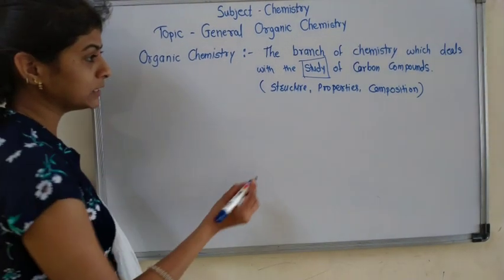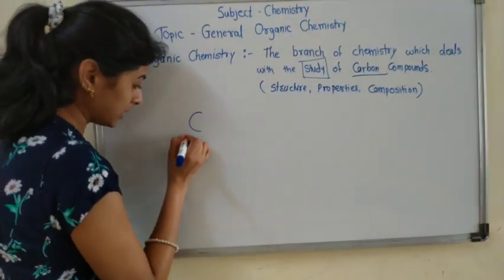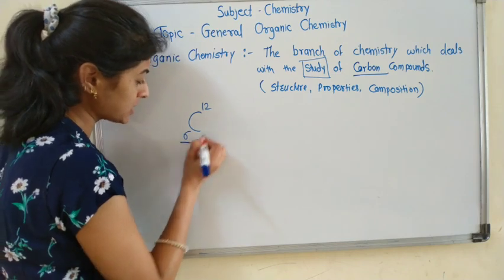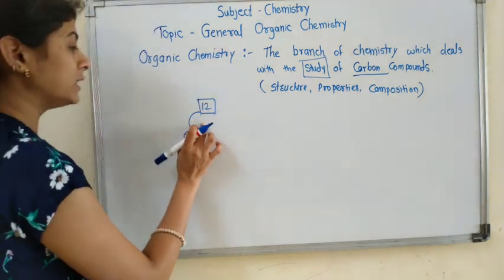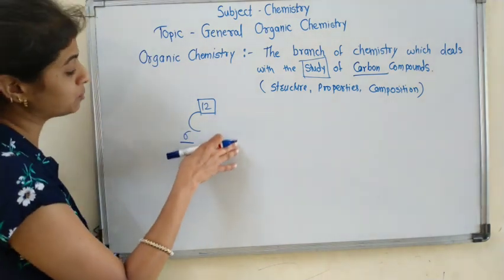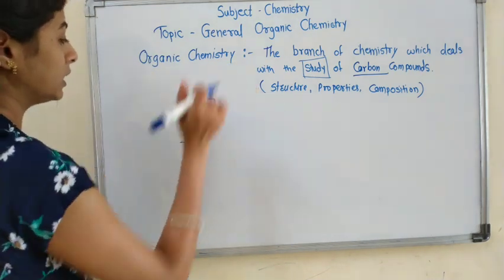Now, first of all, we see what is carbon. Carbon is the element in the periodic table having atomic number 6 and mass number 12. All the study related to carbon, meaning structure, properties and composition of carbon compounds, is nothing but organic chemistry.